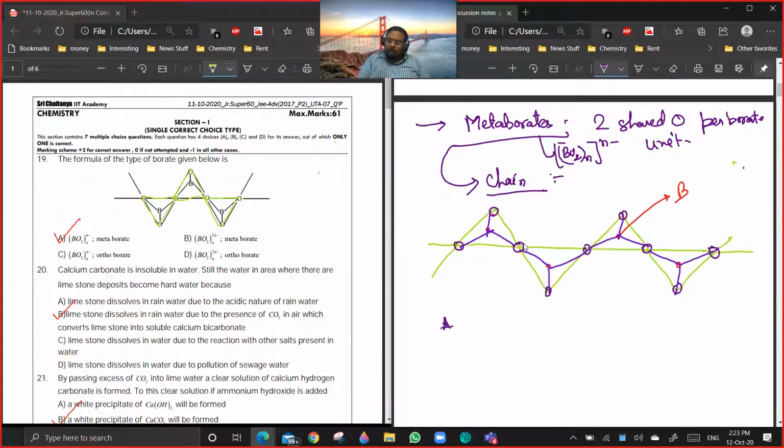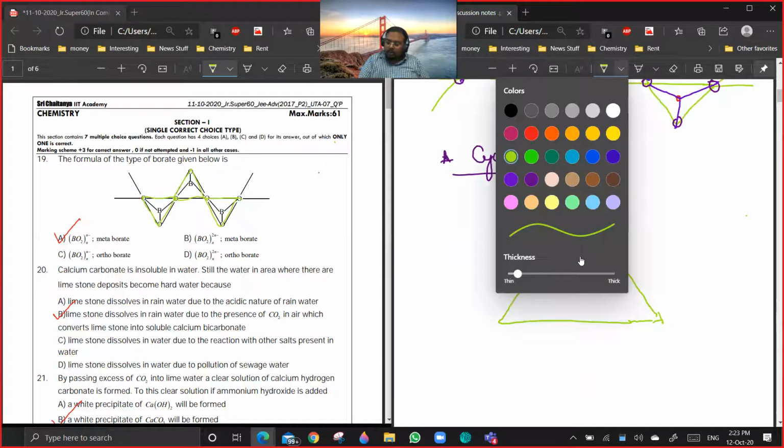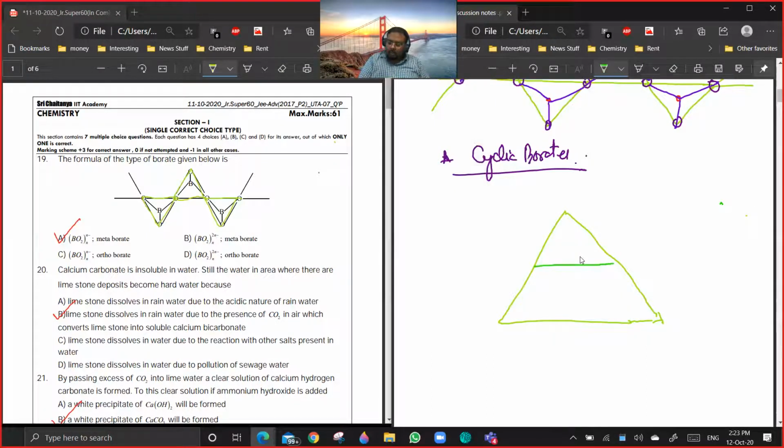And then you will have cyclic borates. Cyclic borates you can draw similar to cyclic silicates. So what we do is take one borate unit on each base. So if I am drawing borate units, and then oxygen.